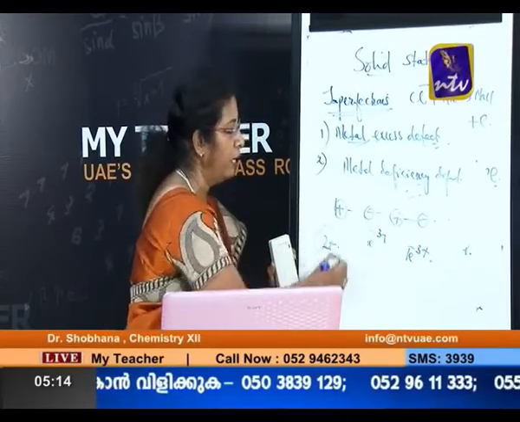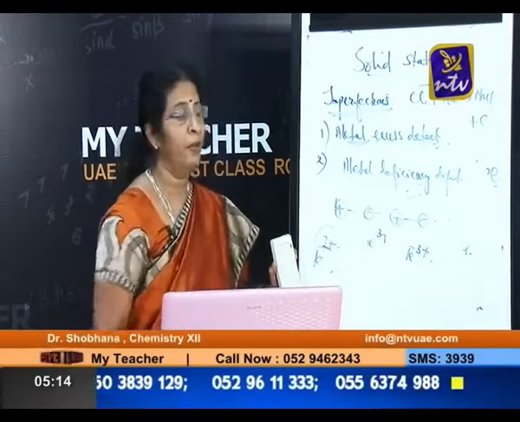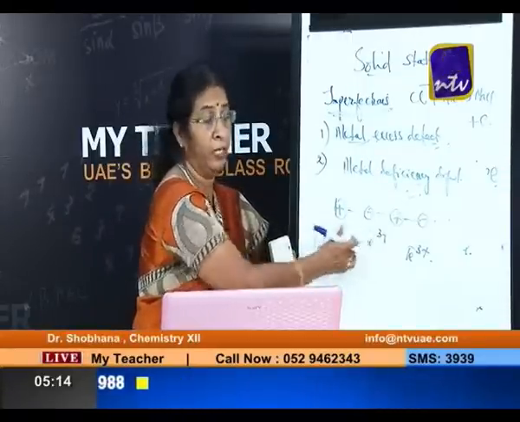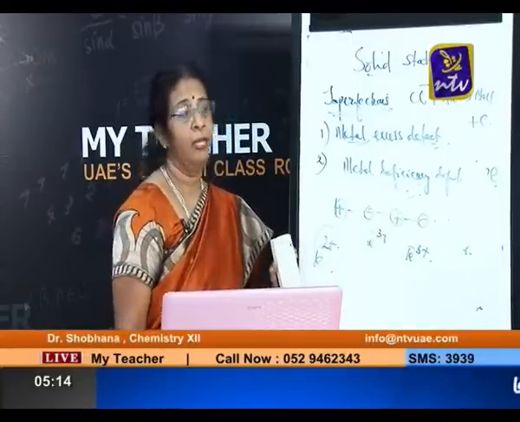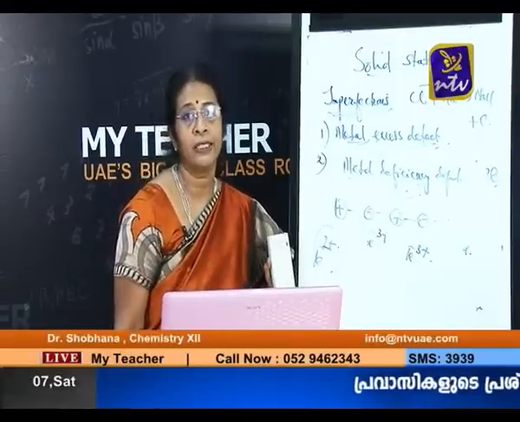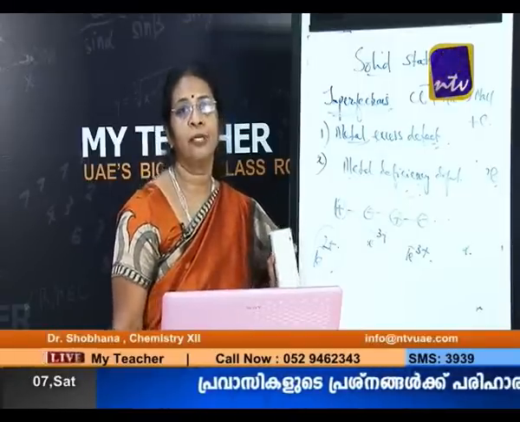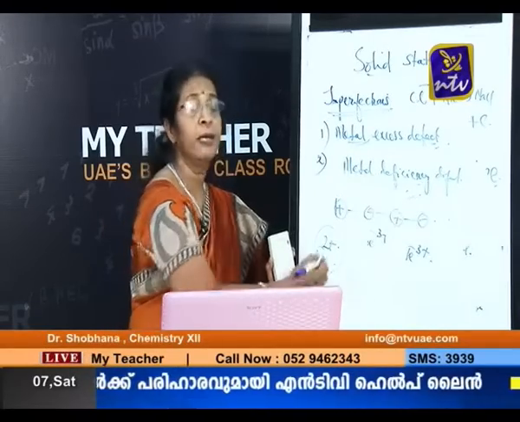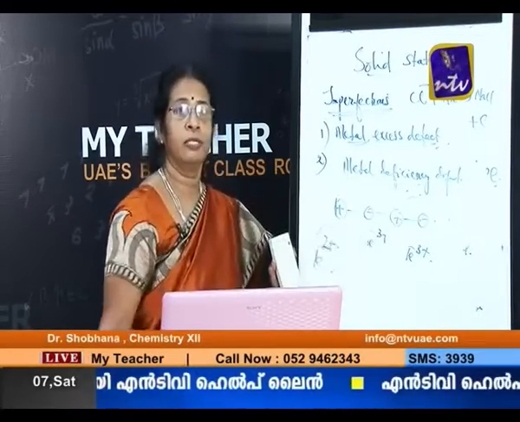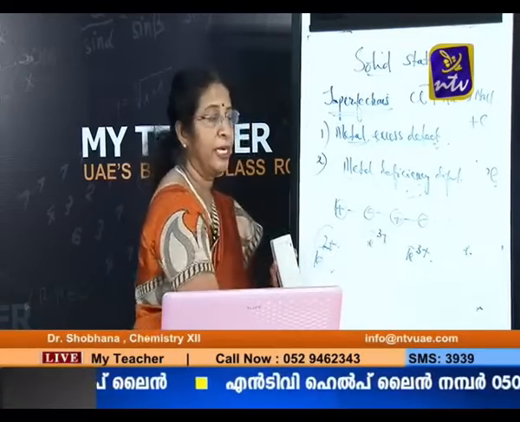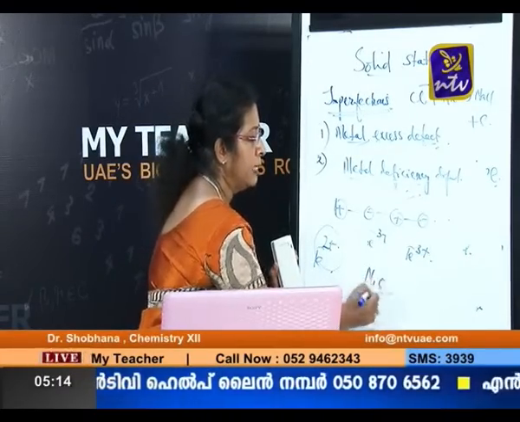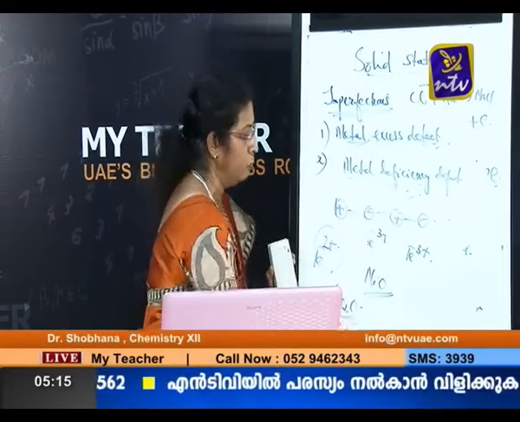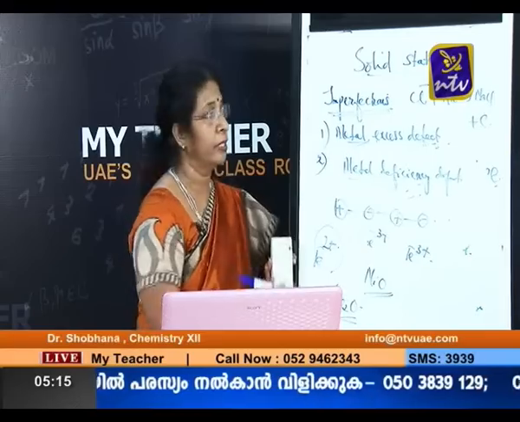And here one point is very important. Only what type of elements can show this type of defect? Elements which can exhibit variable oxidation state. Which elements exhibit variable oxidation state? Metals. Which metals? Transition metals exhibit variable oxidation state. So transition metal compounds show this type of defect. Iron oxide is there, nickel oxide is there, cuprous oxide is there. These are all examples of compounds showing metal deficiency defect.